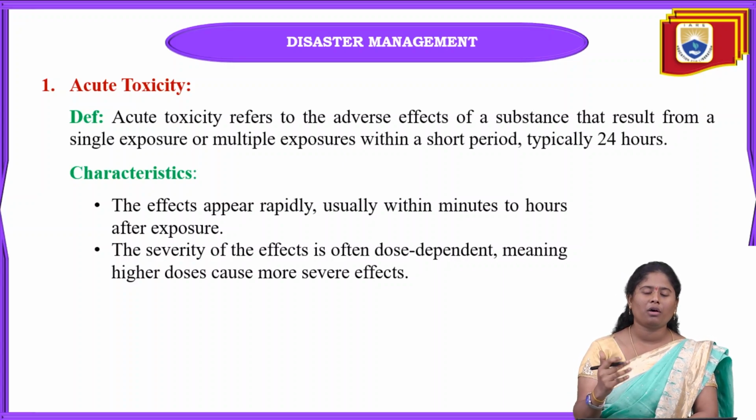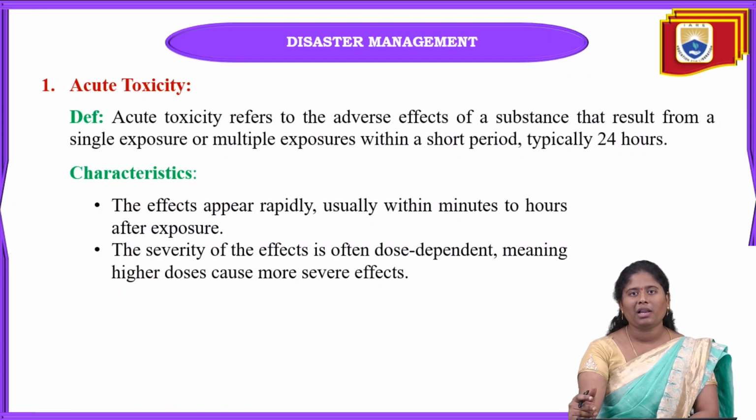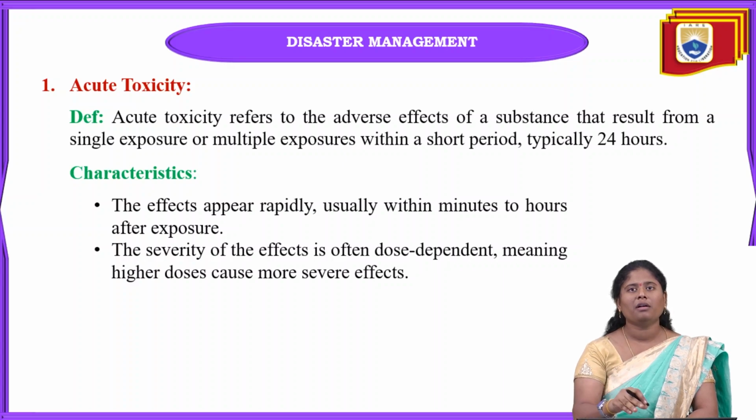When any human or animal is exposed to a chemical hazard, within this time they can be saved, but after 24 hours they can't be saved. So according to this period, how long they can sustain the exposure to a chemical or toxicity, that is what this toxicity classification means.